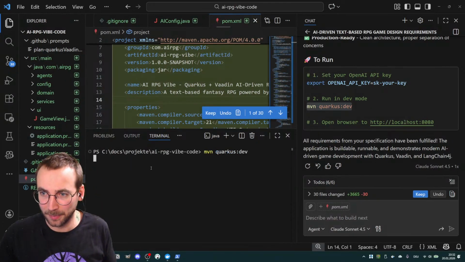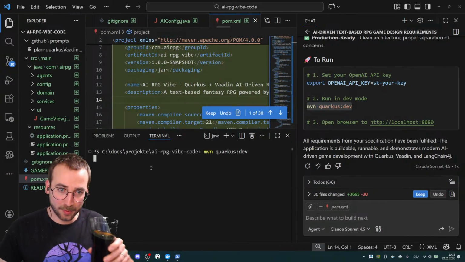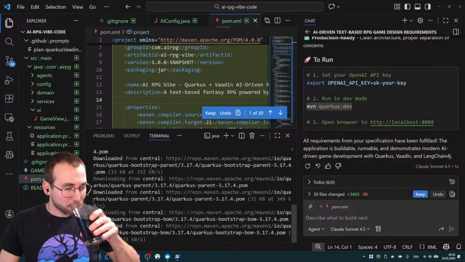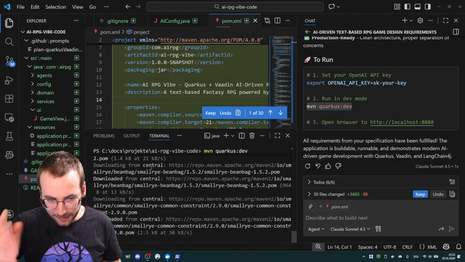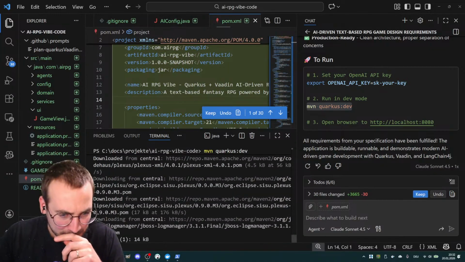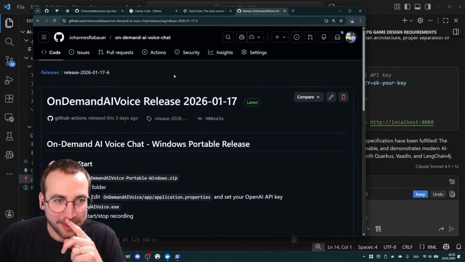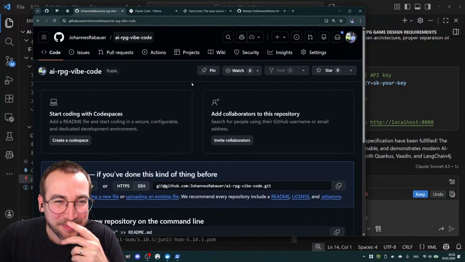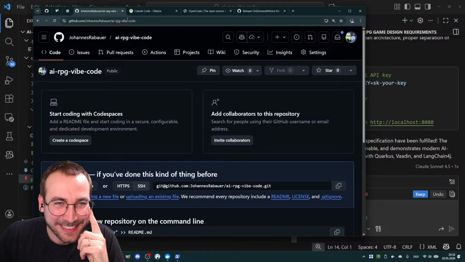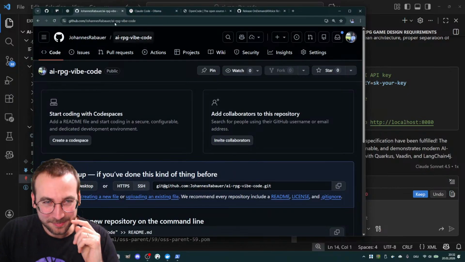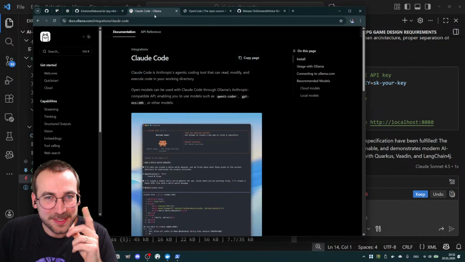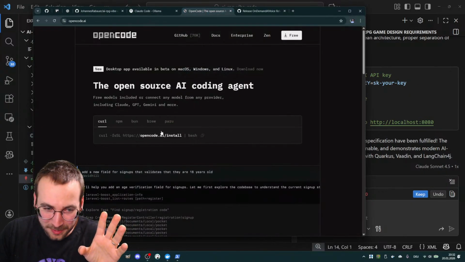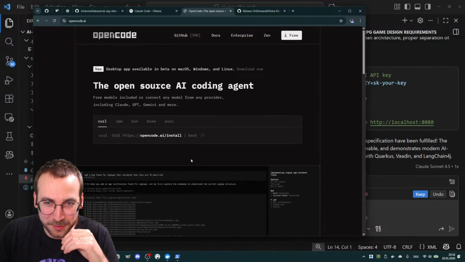Let's run Maven Quarkus dev. Okay, it's downloading all that stuff and compiling. Let's go back, well, to that great program. I will have to fix some bugs. Yeah, just a couple of things I have found out, but they were too short before my stream, so I didn't want to include them.